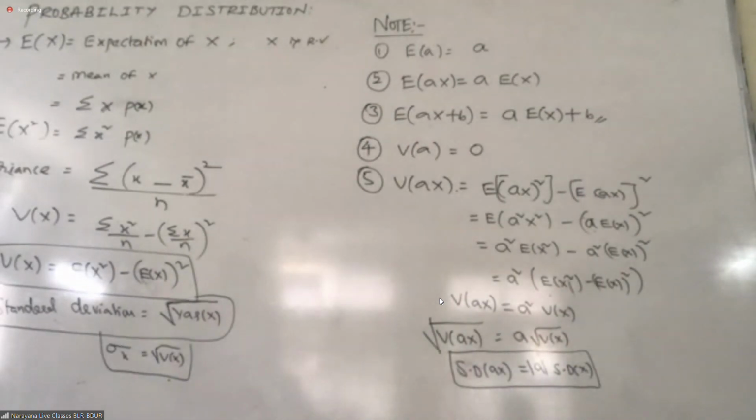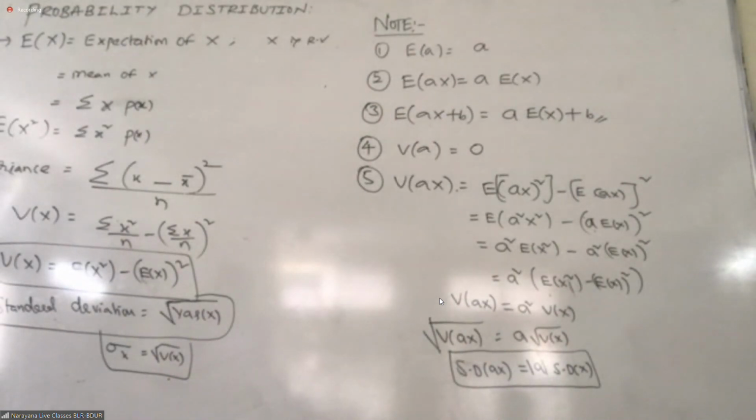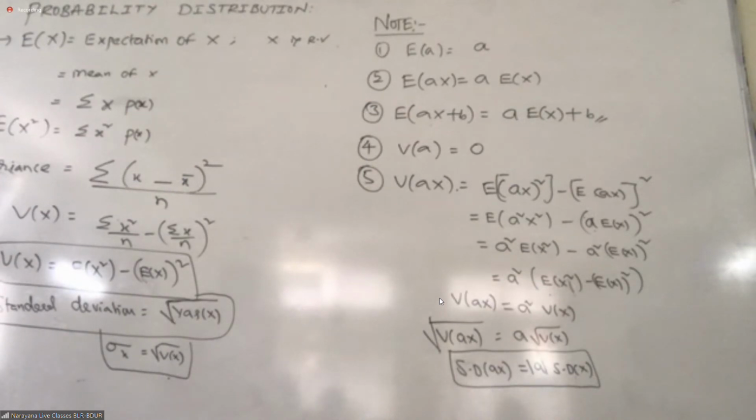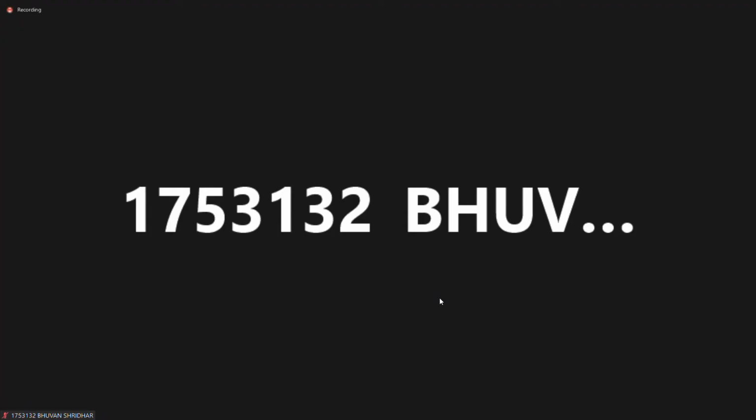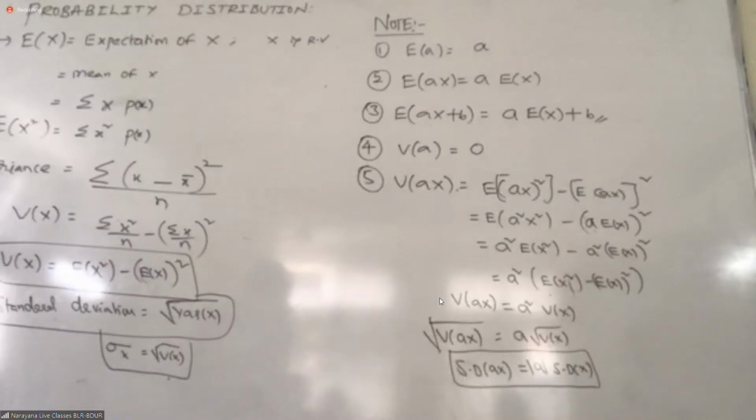Go through the textbook exercise. What about that first question? We need to decide whether they are probability distributions or not. If it is a probability distribution, what should happen? Tell me, students. Each probability will be positive and less than 1, and the sum must be equal to 1. Check it. Is the first one a probability distribution?